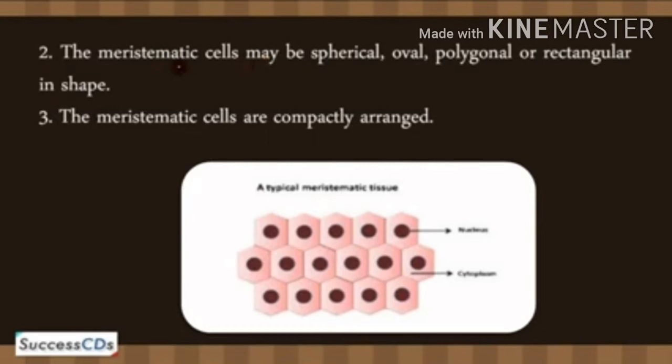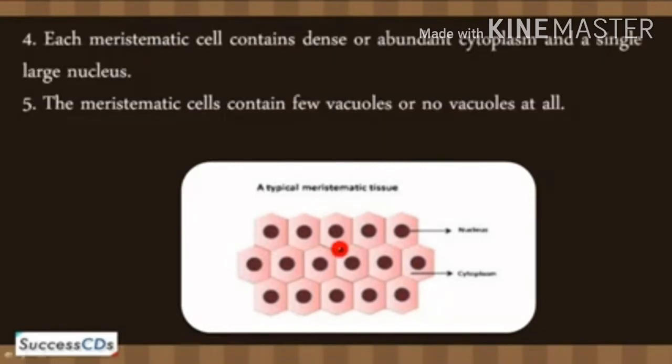And the meristematic cells are compactly arranged. These cells are very compactly or tightly arranged. That means intercellular spaces are absent in meristematic tissue. Intercellular spaces means the space between two cells. That gap or space between two cells is absent. So there are no intercellular spaces. They are very tightly arranged.